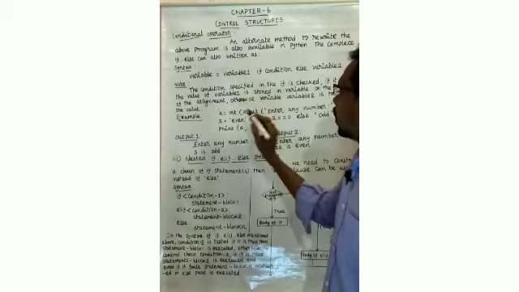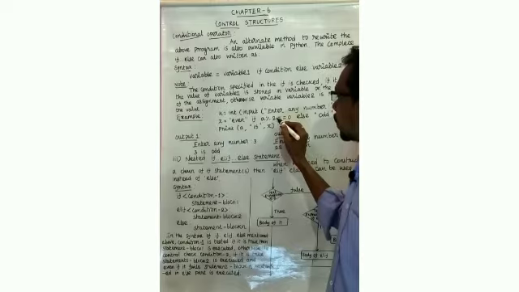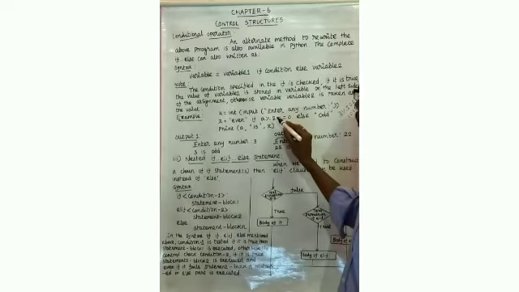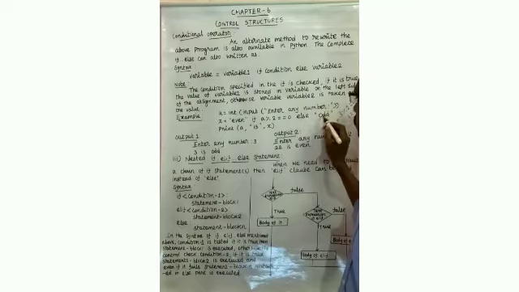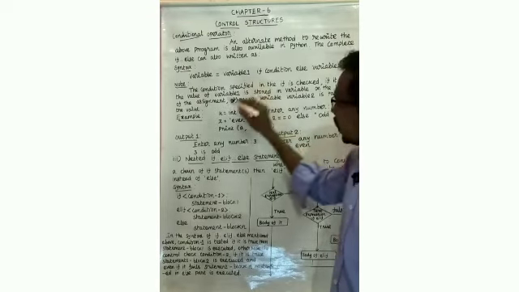Now check the condition. If a modulus operator 2, the value of a given is 3. 3 modulus operator 2 double equal to 0. 3 modulus operator 2 answer is 1. So 1 double equal to 0, the condition is false. If the condition is false, the else block will execute. In the else block the message is odd. So the message is stored in x.